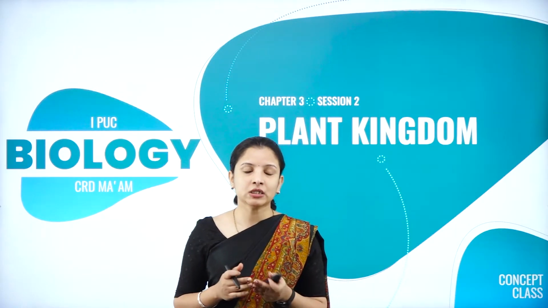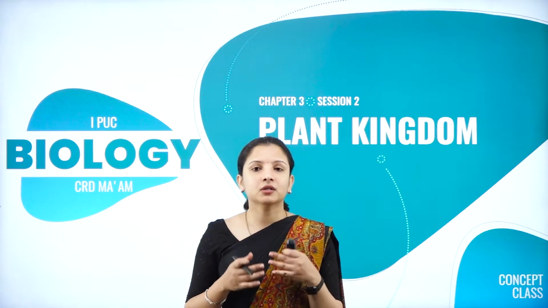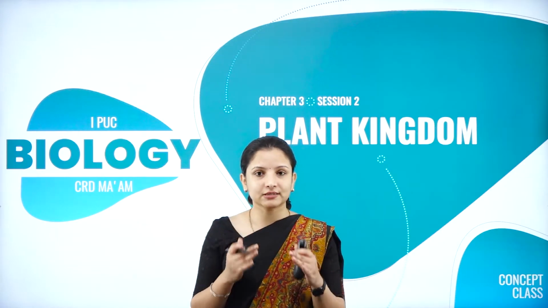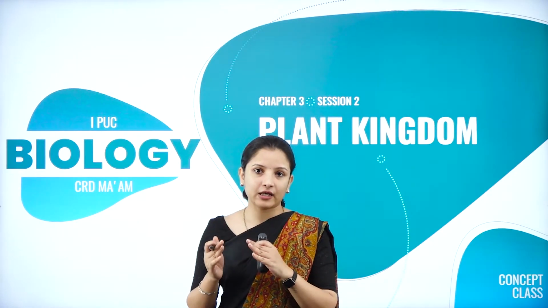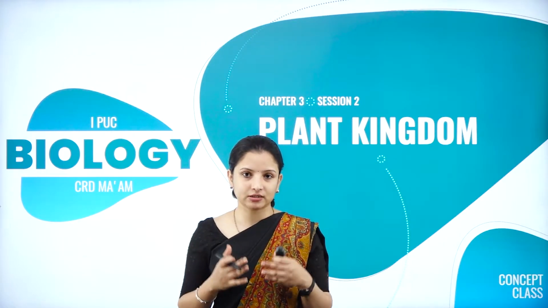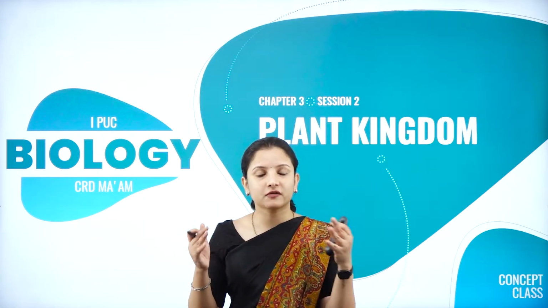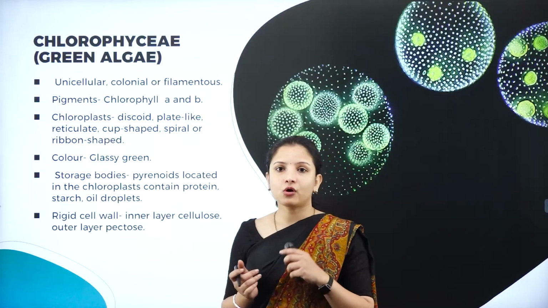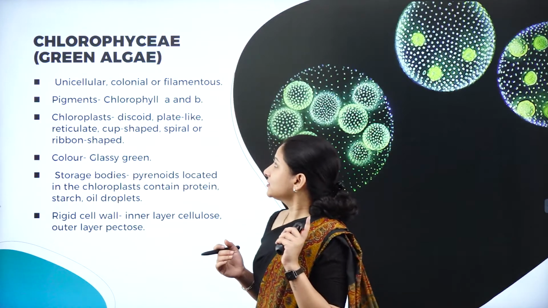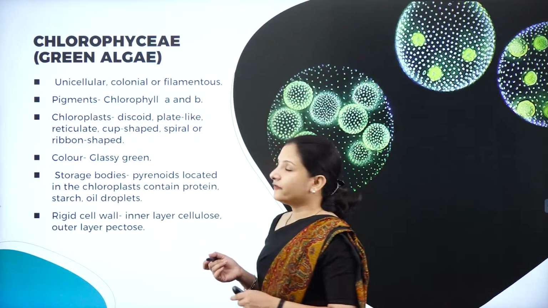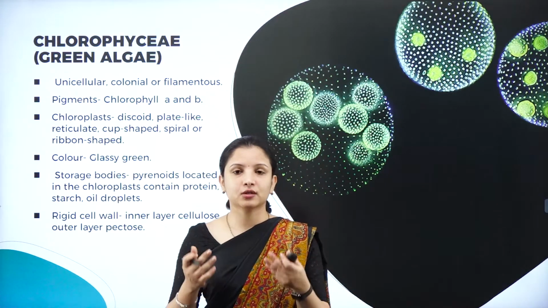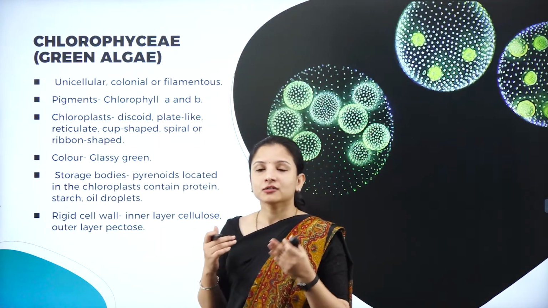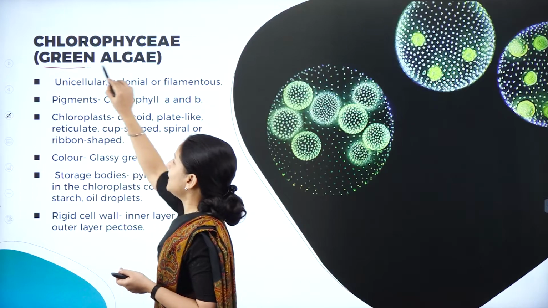In the previous session, we had discussed the general characteristics of algae. Today we shall see the different classes of algae. Again, for easy identification and study, algae is divided into different classes. We shall study each one by one. Moving on to the first class, chlorophyceae. The name itself suggests it: chloro means chlorophyll is present. Therefore, it is green in color, and hence it is also called green algae.